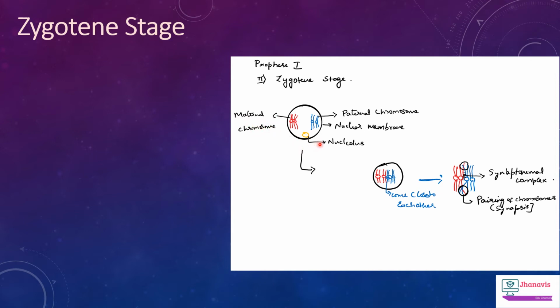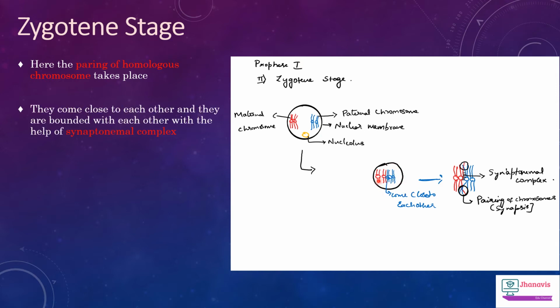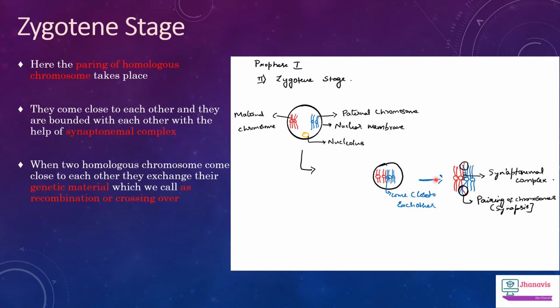One important factor which plays a very important role in the zygotene stage is the pairing of the homologous chromosomes. What is the meaning of pairing? The 2 homologous chromosomes come very close to each other and they start pairing up with each other with the help of the synaptonemal complex.